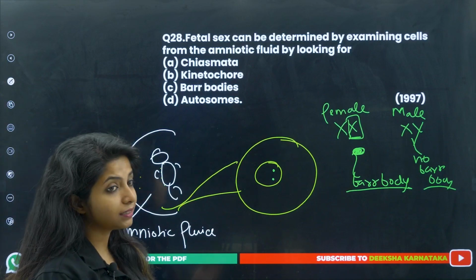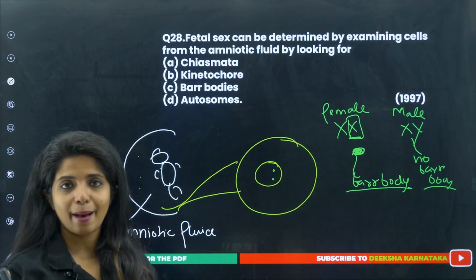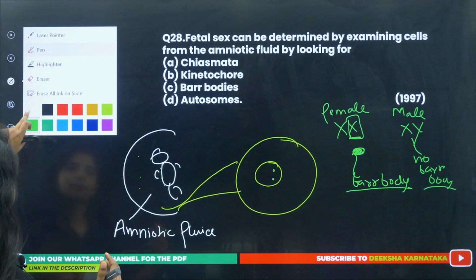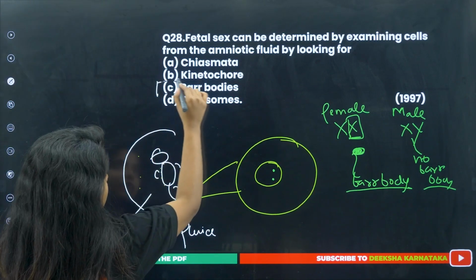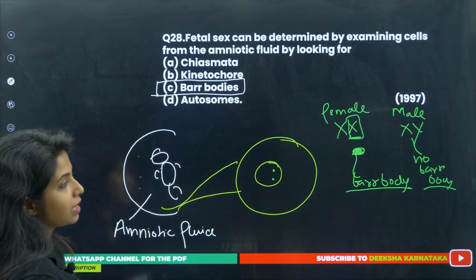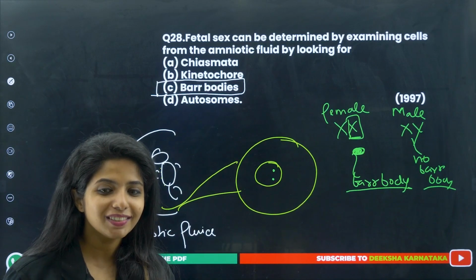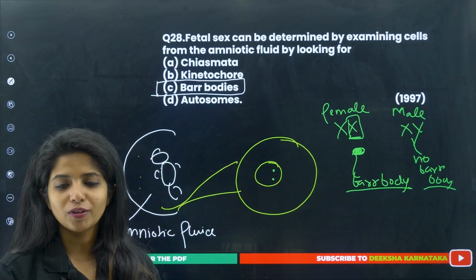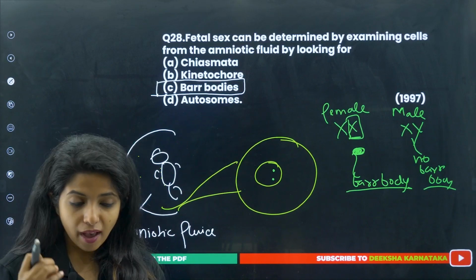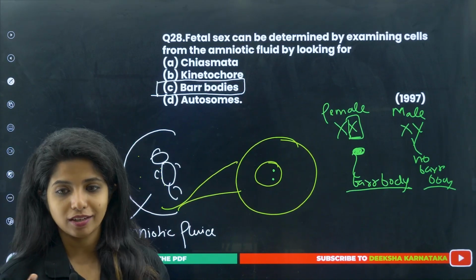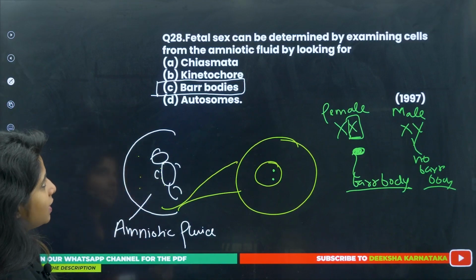So basically this is how the sex is determined with the help of amniocentesis, which is obviously not a recommended way to do so, but yes. Okay, so Barr body is the correct answer, and I explained this to you when I taught you. So if you got it correct, let me know that ma'am, we got it correct, because I will be more than happy to know that you have attended the class and you know something, and on the basis of that you are doing a question. So this came in the year 1997.